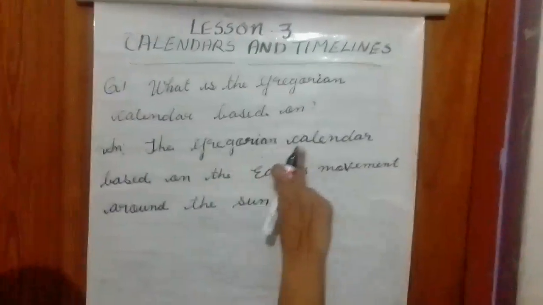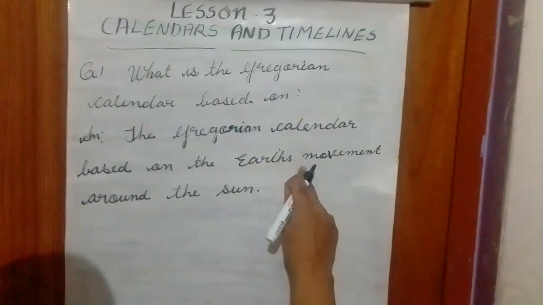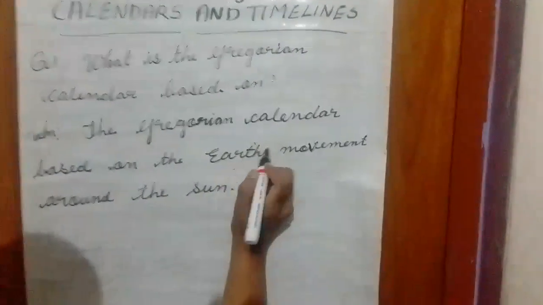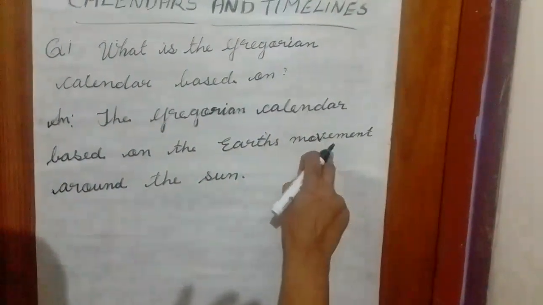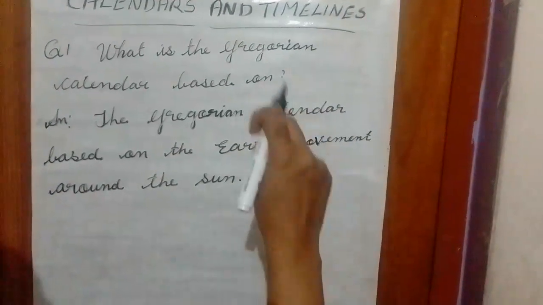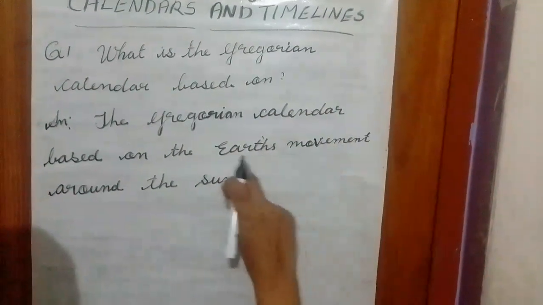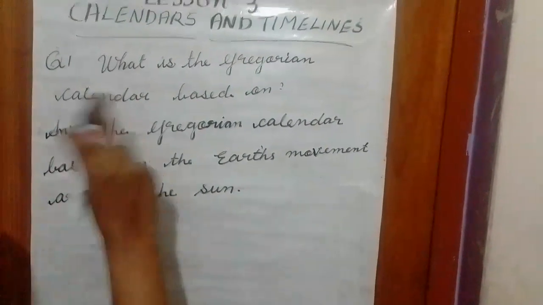What is the Gregorian calendar based on? The Gregorian calendar is based on the Earth's movement. There are 2 types of movement, rotation and revolution. It is based on the Earth's movement because once it completes a revolution around the sun, the Earth takes 1 year. So the Earth's movement around the sun, that is the answer to question 1.